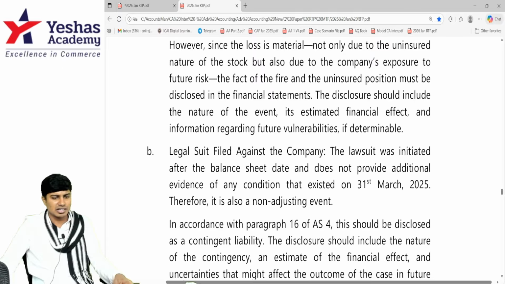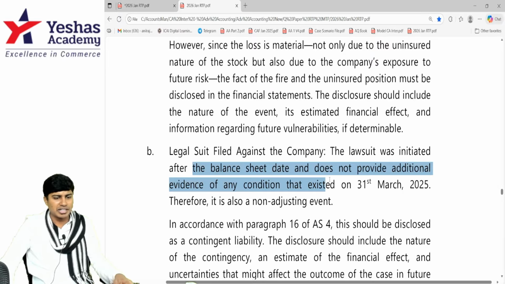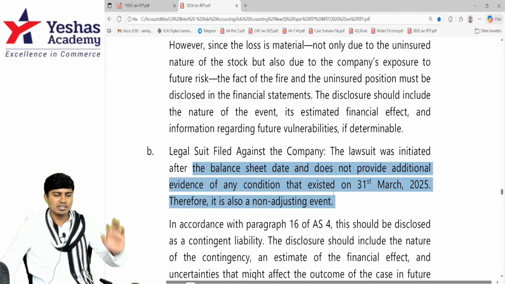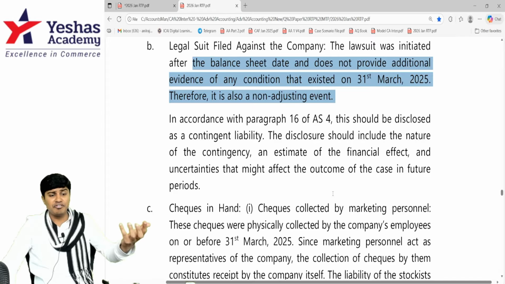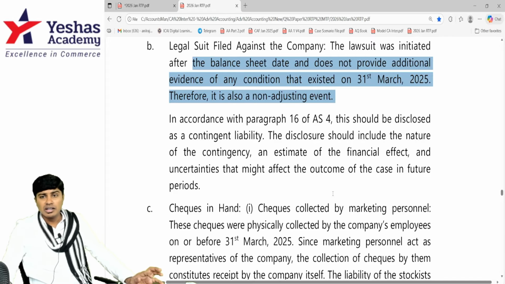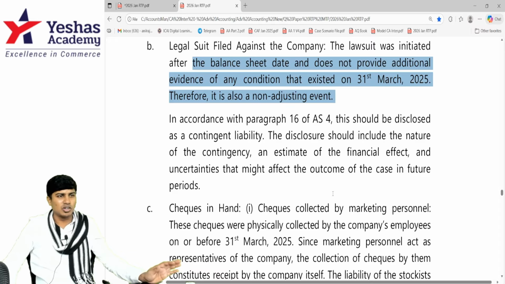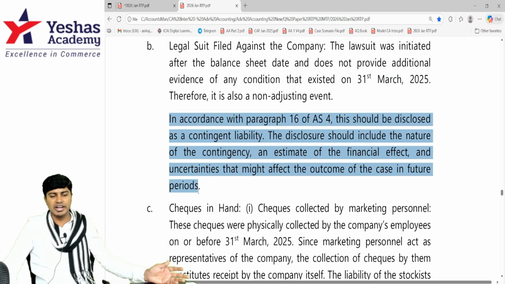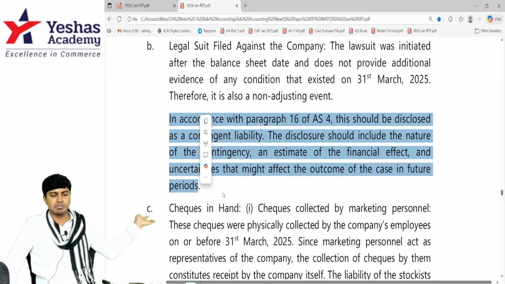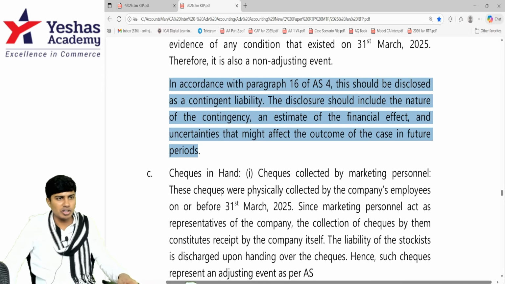So let's anyways read the answer. The lawsuit was initiated after the balance sheet date and does not provide additional evidence. That's the reason it's non-adjusting. It would have become adjusting event if it would have raised question mark on the going concern, but we are considering that not a possibility. But because it is a contingent liability, you can disclose it as a contingent liability in the footnotes of the financial statements. That's what is given in the next part. I hope everybody got it.